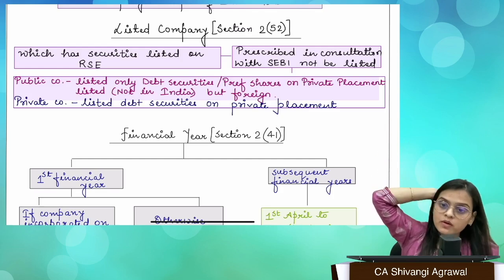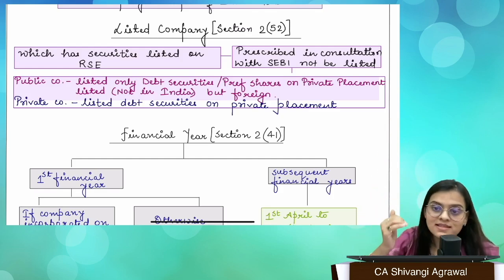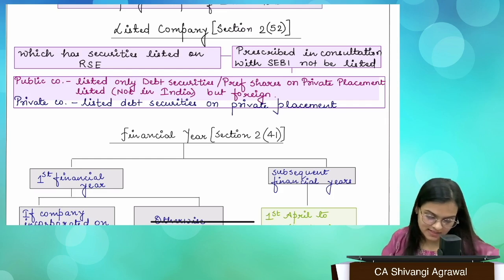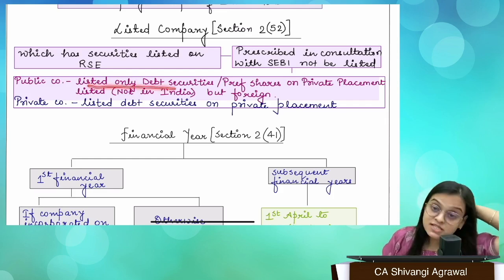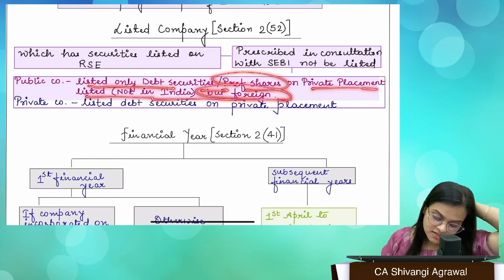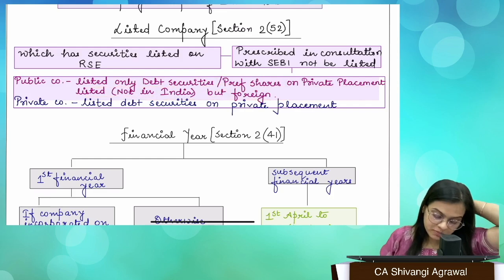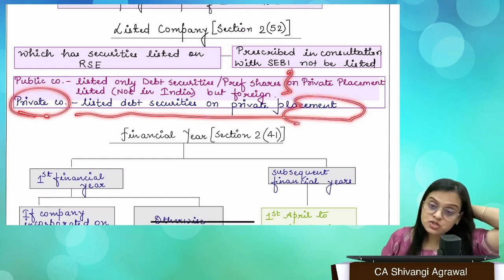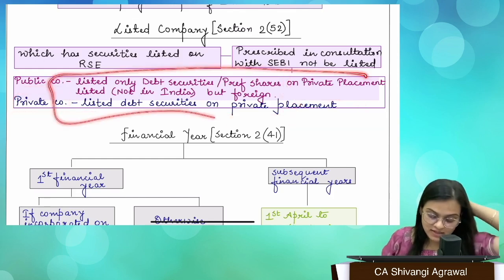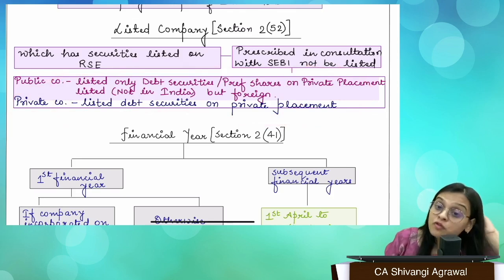Right? There the trading is going on. So in all these specified cases, that is, if I am a public company and I have listed only debt securities or preference shares which I issued on private placement basis, and not my shares, or if I am a private company and I have listed my debt securities which I issued on private placement basis, in all these cases, for the purpose of Companies Act 2013, these companies will not be treated as listed